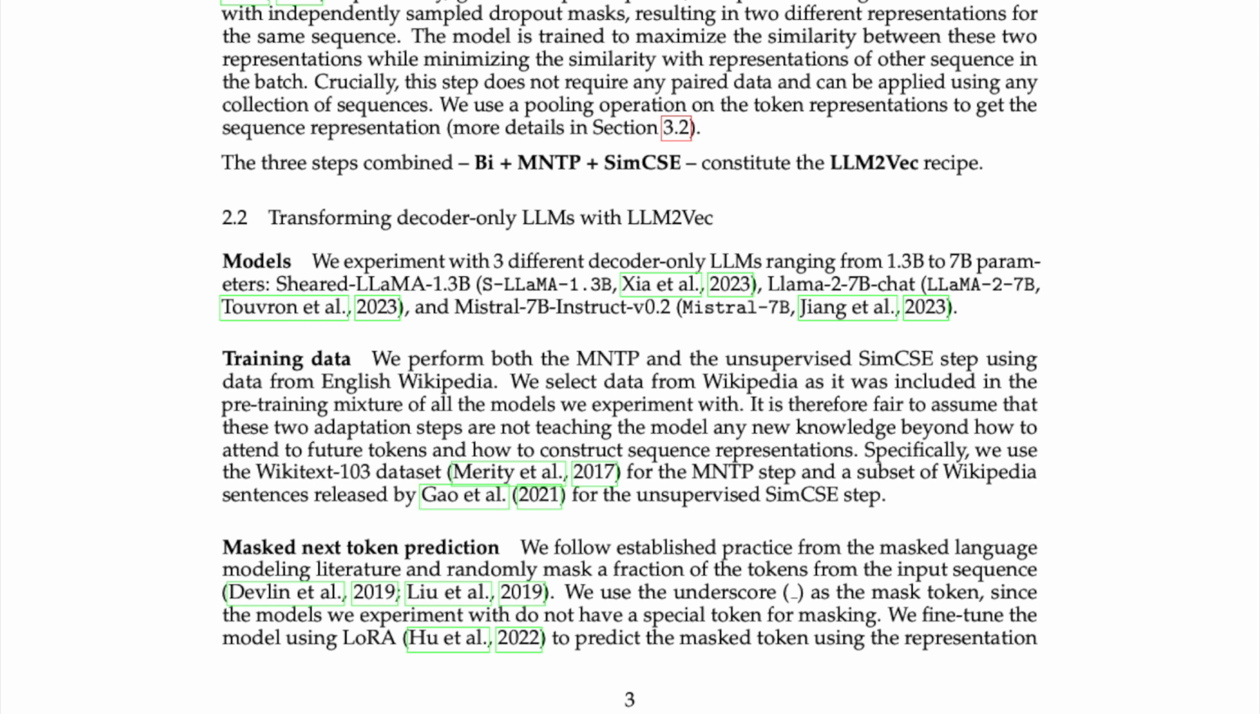Specifically, we use the Wikitext-103 dataset for the MNTP step and a subset of Wikipedia sentences released by Gao et al. 2021 for the unsupervised SimCSE step. Masked next token prediction: we follow established practice from the masked language modeling literature and randomly mask a fraction of the tokens from the input sequence. We use the underscore as the mask token since the models we experiment with do not have a special token for masking. We fine-tune the model using LoRA to predict the masked token using the representation of the previous token to maximally align our training objective with the pre-training setup of decoder-only LLMs.